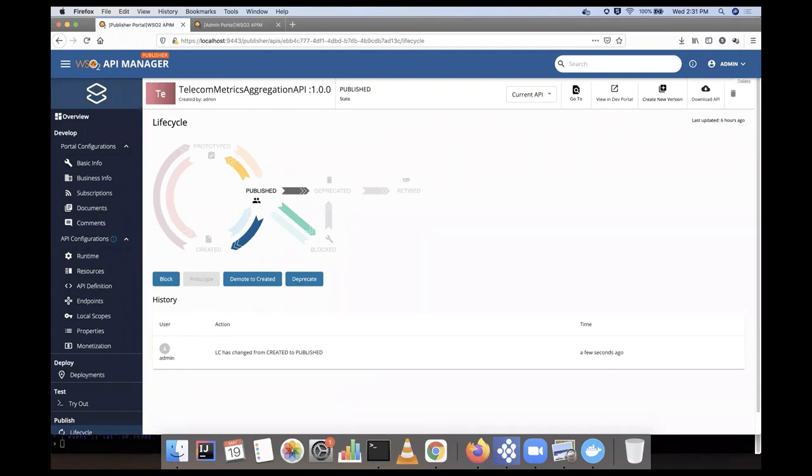There's another question: is API Manager 4 capable of hybrid deployment? Can that act as a self-contained deployment? The answer to that is also yes. If you want to deploy a hybrid deployment and you need to have your data plane on-premise, we do support that as well. It can connect to the control plane and push API related updates and apply quality of services on the on-premise side, while your control plane can be deployed on the cloud. And it can be the other way around as well. We do support both of them.